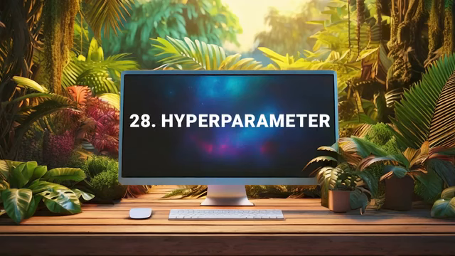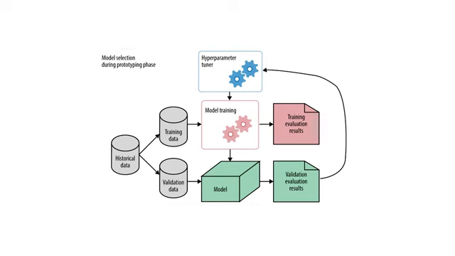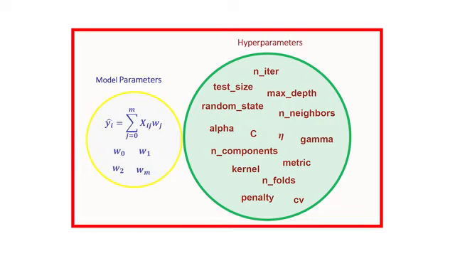A hyperparameter is a configuration setting used to control the learning process, set before training begins, unlike model parameters which are learned during training. Examples include the learning rate, batch size, number of epochs, or the number of layers in a neural network. These are like the knobs and dials that data scientists adjust to optimize how a model learns. Finding the right hyperparameter values often requires experimentation, as their optimal settings can vary significantly between different problems and datasets.